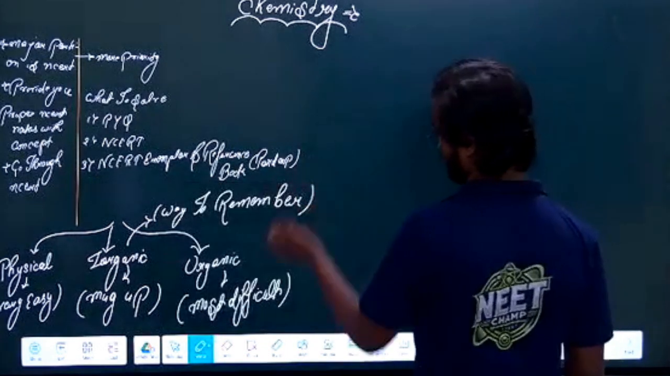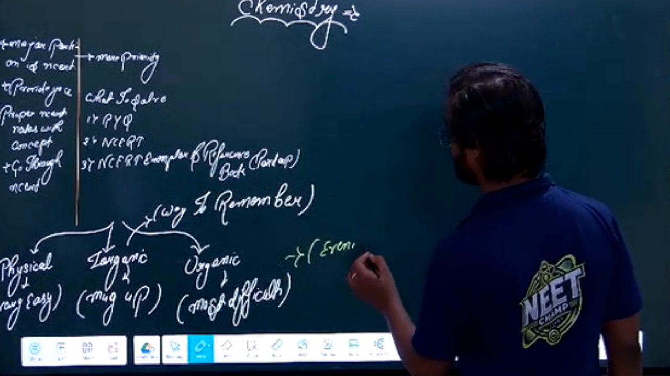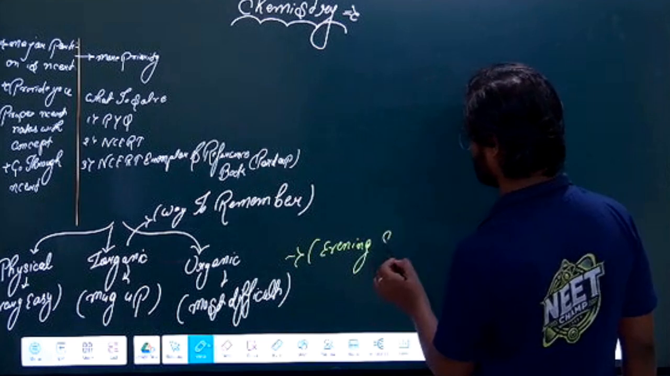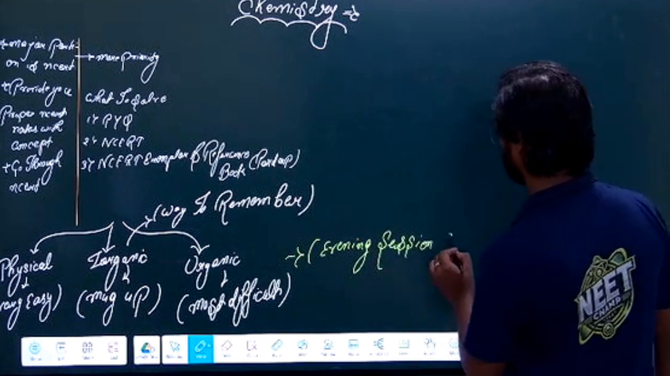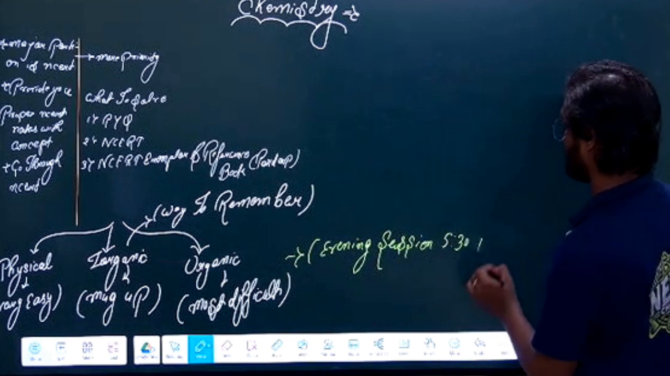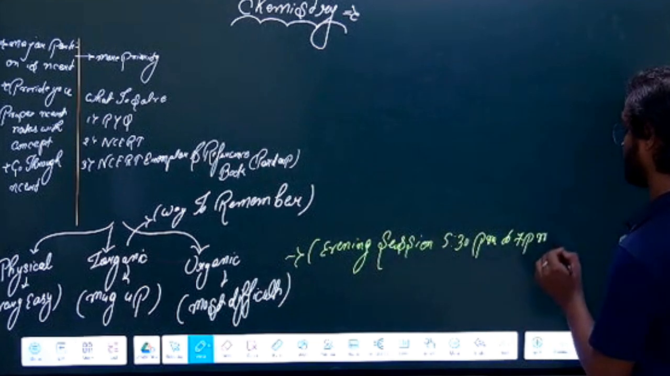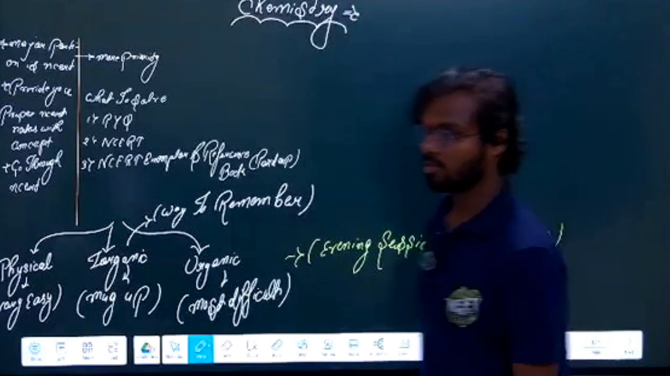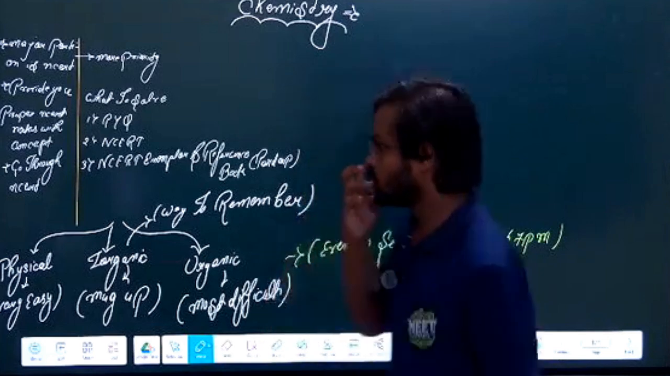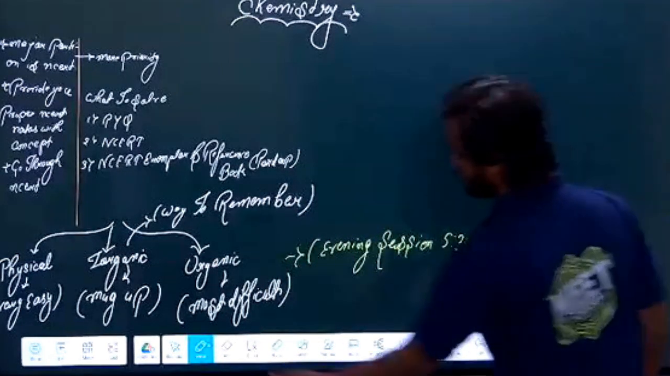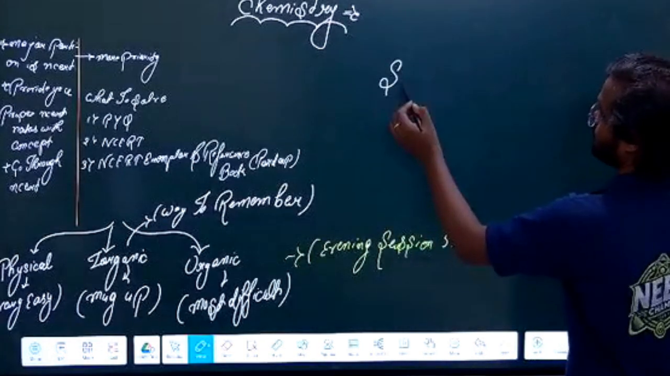And as you know about the classes, we will have an evening session for chemistry. So there should be no doubt regarding the class. Evening session, 5:30 p.m. to 7 p.m., we will have the chemistry session, and in this we will cover the chemistry portion, and the morning session is for physics.